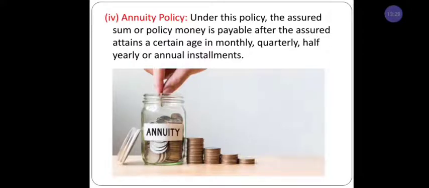This premium has to be paid in monthly, quarterly, or annual installments. This policy means you have taken a policy to complete a particular age. Suppose Mr. Kumar has taken a policy for 35 years. After completing 35 years, he is eligible to take a sum of the amount. This amount will be provided by the insurance company, but Kumar has to pay the premium monthly, quarterly, or yearly in installments. He has to pay the money to the insurance company. This is called an annuity policy.